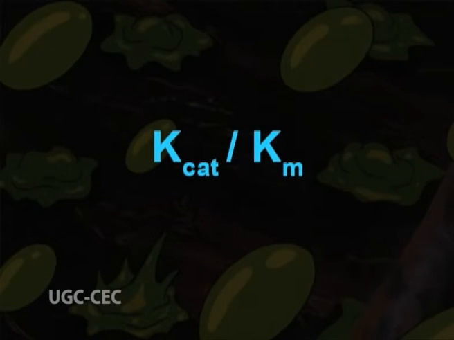Kcat upon Km. The ratio Kcat upon Km is a convenient measure of enzyme efficiency and specificity. Either a large value of Kcat, which means rapid turnover, or a small value of Km, which means high affinity for substrate, will make Kcat upon Km large. The high ratio indicates high enzyme efficiency.